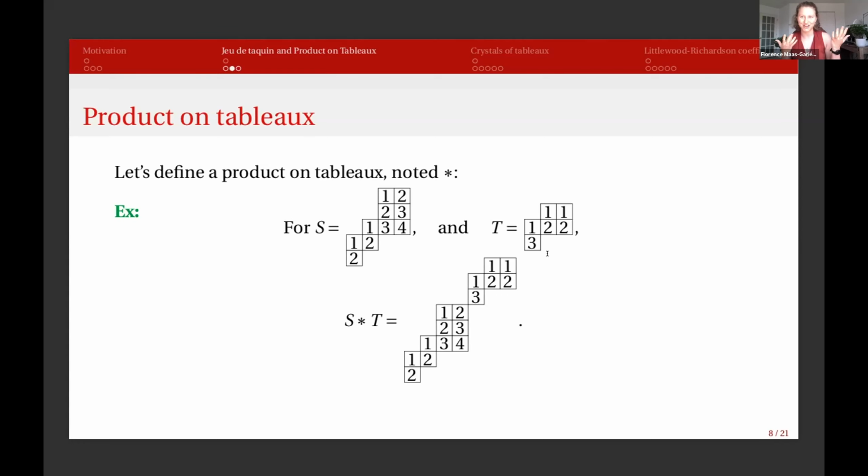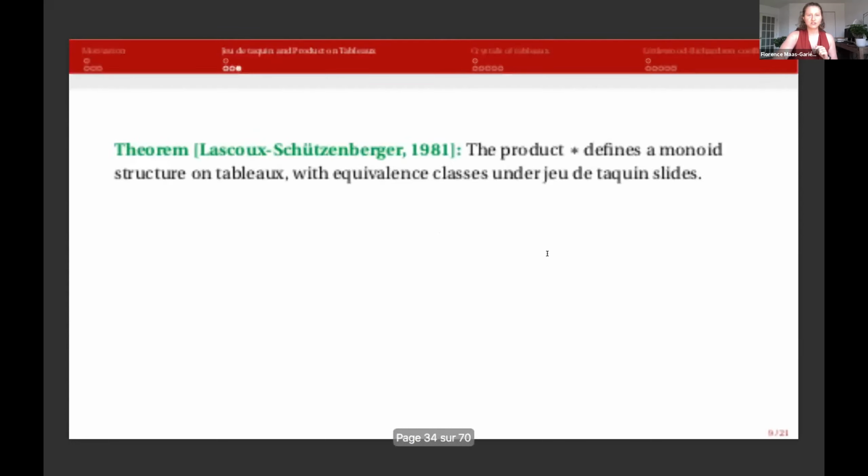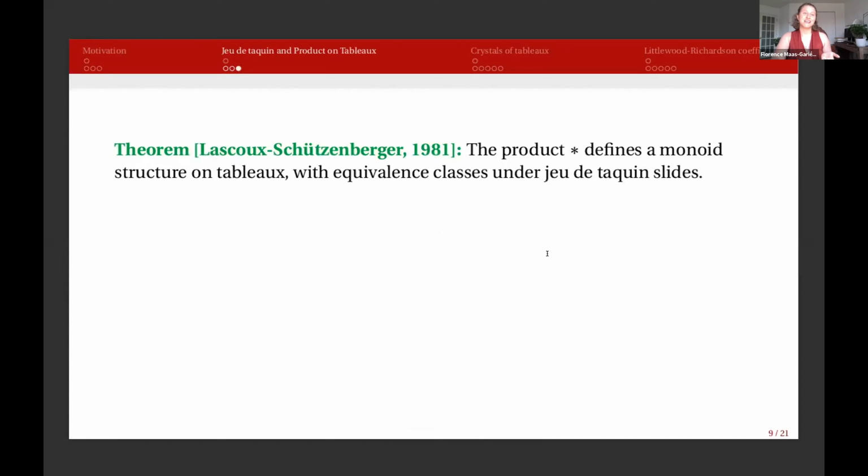So I want the entries to not be interfering with one another. This is a definition that doesn't come out of nowhere, and you might see why a bit later. There's this really important theorem from Lascoux and Schützenberger from 1981 that says this product defines a monoid structure on tableaus, which has equivalence classes under jeux de taquin slides.